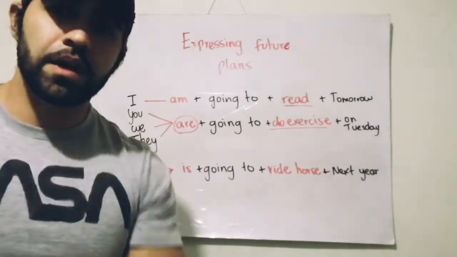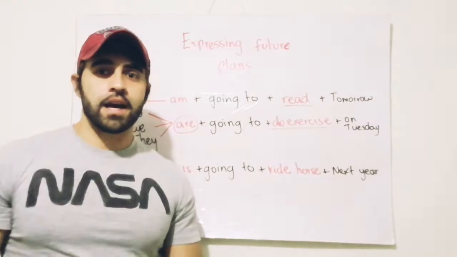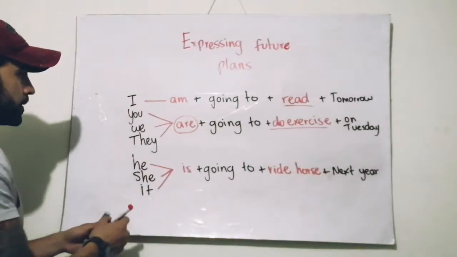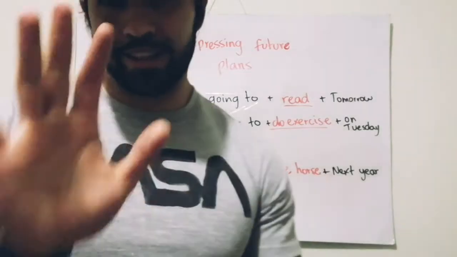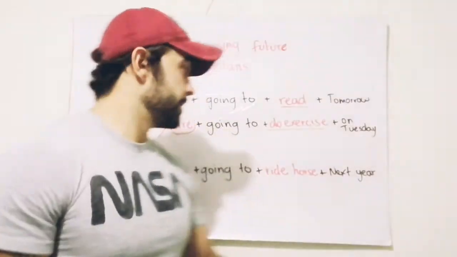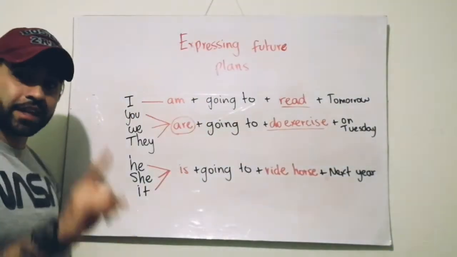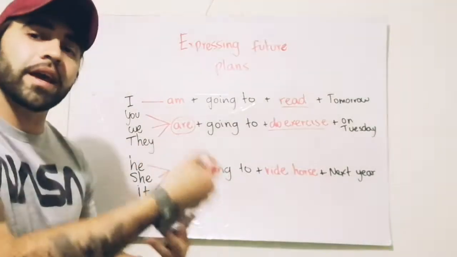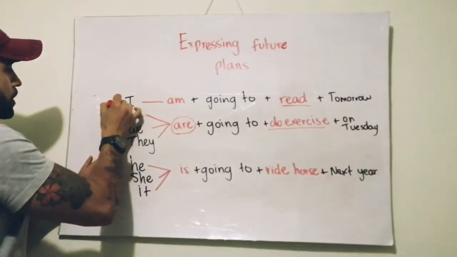Now, let's talk about the negative form and the interrogative form. The negative form is very simple. Here, the only thing that you have to change is the verb to be to make it negative. So this is positive, right?